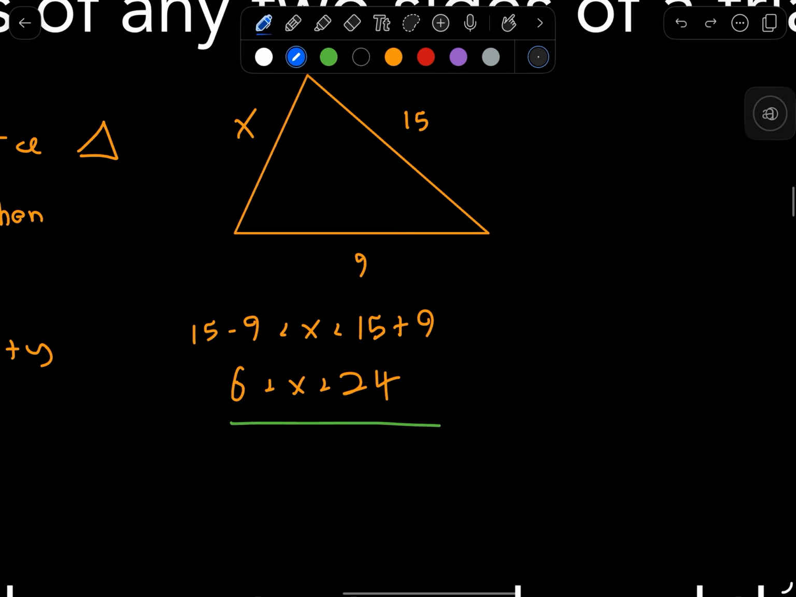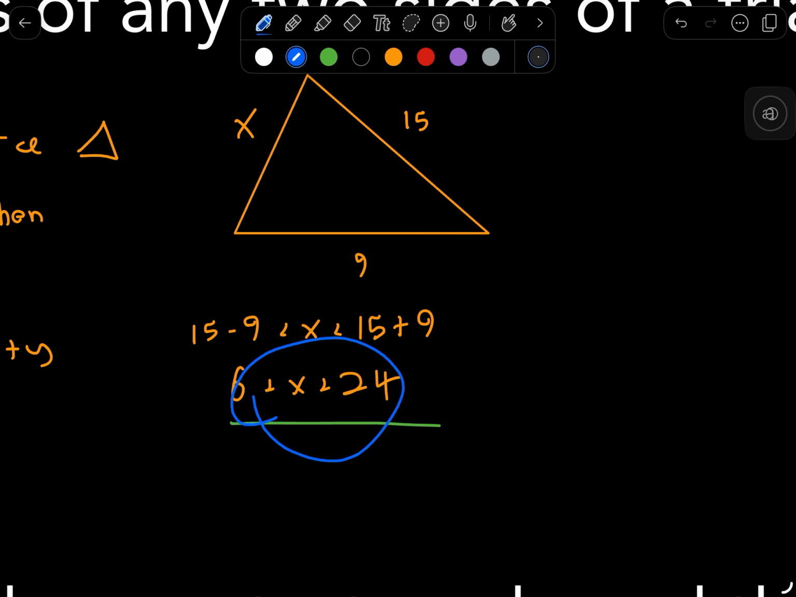In order to do that, it's actually really simple. All you do is you subtract these two sides that are given to you. So in this case, you do 15 minus 9, and that has to be less than the missing side. And then the sum of these two given sides, 15 plus 9, that has to be greater than the missing side. And that essentially gives you the range that x can be in.